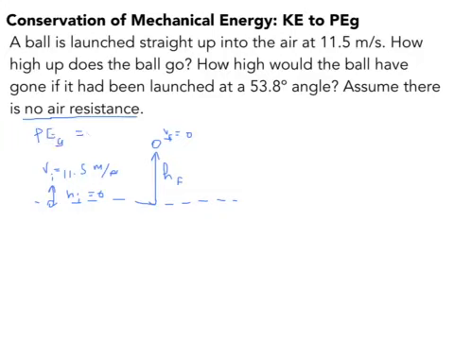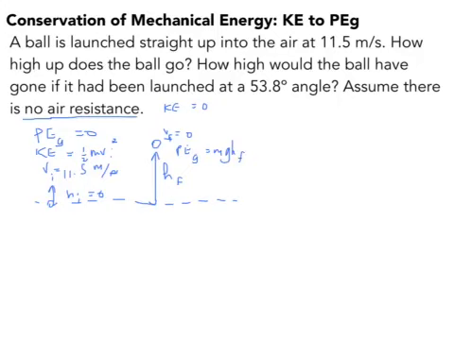Because the gravitational potential energy will be 0 initially. So all the ball will have is kinetic energy, 1/2 mvi squared. Over on the right, once the ball has reached this new height, it will have no velocity, 0 velocity, so KE will be 0, and all of its energy will be gravitational potential, mgh final.